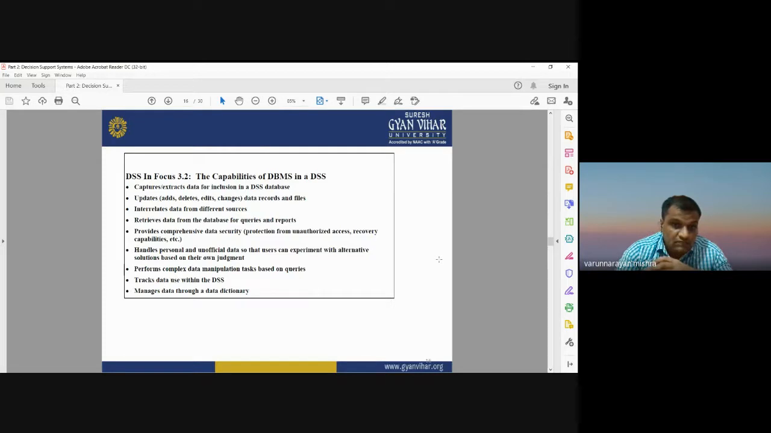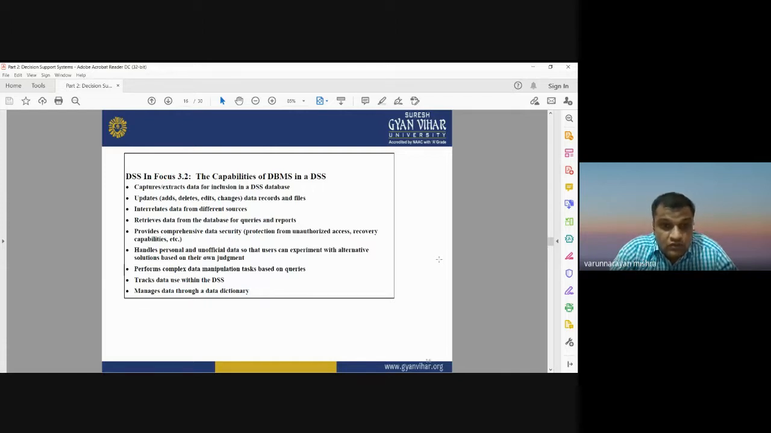So a database management system can capture and extract the data for inclusion in DSS. It can be easily updated, meaning you can update your databases, you can delete, add, or change any of the data in your database. It interrelates the data from different sources, and it can be used to retrieve the data from the databases for different queries. It provides comprehensive data security. Meaning when you use a database management system for a decision support system, it has more security, and you can prevent unauthorized access by any user.